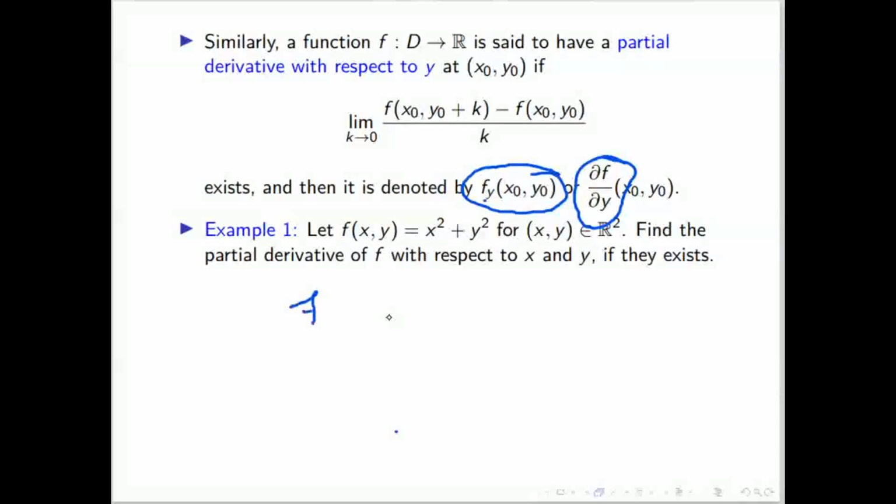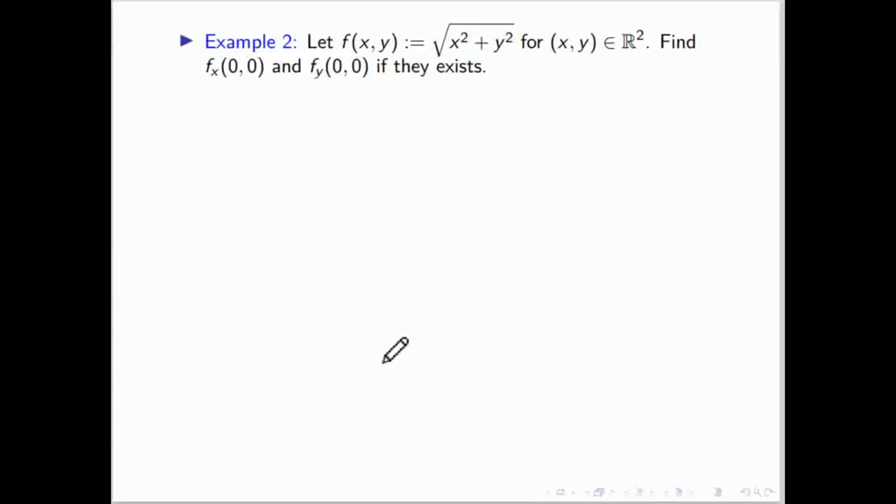So without applying the formula, I am directly writing that with respect to x it will come 2x, and with respect to y, it will come 2y. I am leaving it as an exercise for you to prove, using this limit, that you will get the same answer: 2x naught at point x naught, and 2y naught. Moving to the next one.